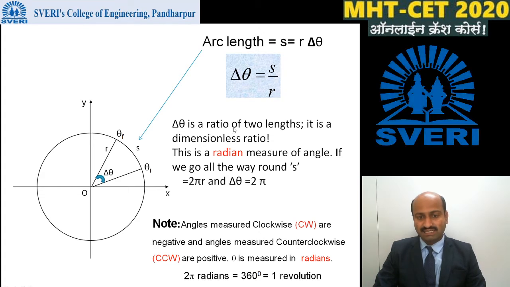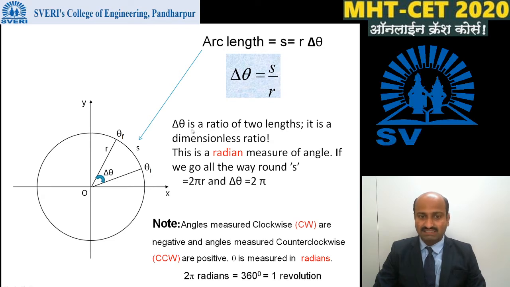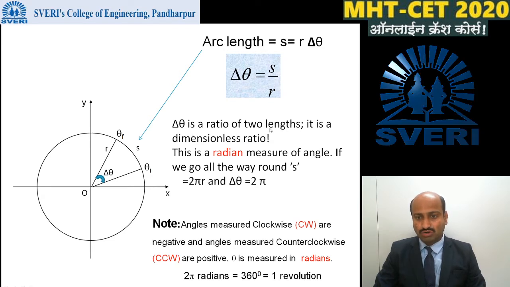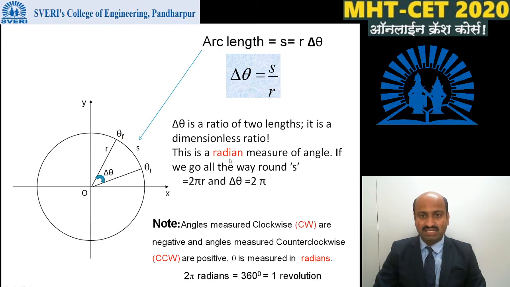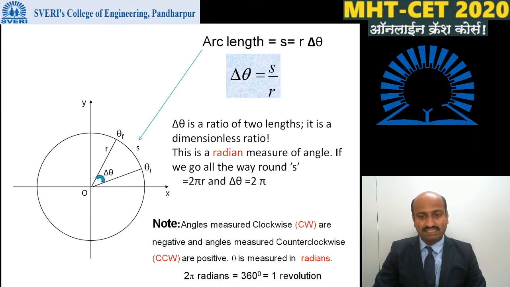Here delta theta is a ratio of two lengths, that is S is nothing but arc and R is nothing but radius vector. These two are the lengths. Hence delta theta is a ratio of two lengths. Hence it is a dimensionless quantity, and this angular displacement theta is measured in radian unit and it is shown by symbol rad.